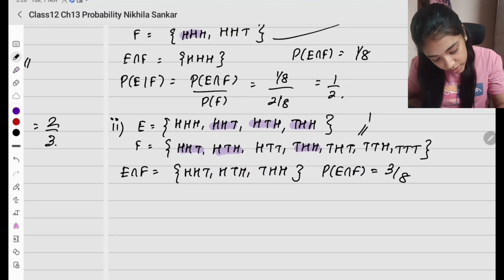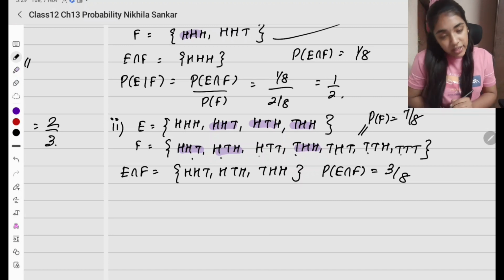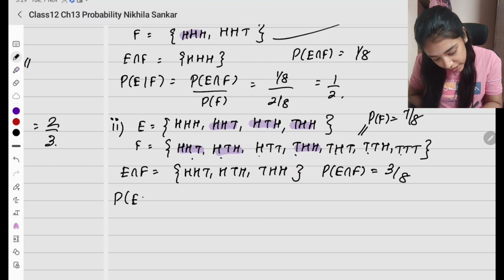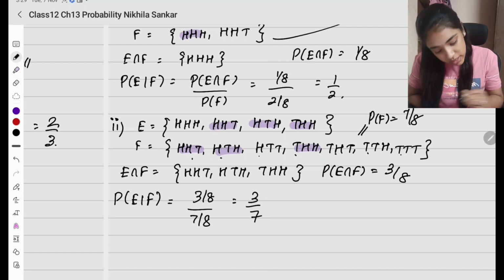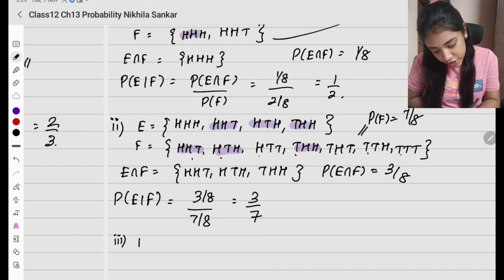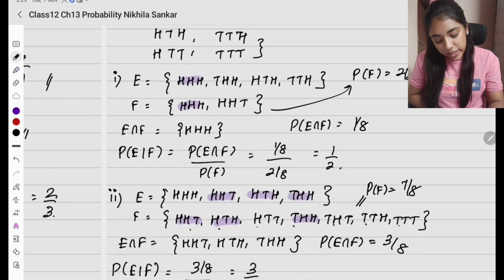And F ஓடுது என்ன இருக்க போகுது? Probability of F is going to be, I have 1, 2, 3, 4, 5, 6, 7 elements. So 7 divided by 8. HHH, 3 H தான் இல்ல. So what is the probability of E given F? It is going to be 3 by 8 divided by 7 by 8, which is going to be 3 by 7. Okay? Simple.